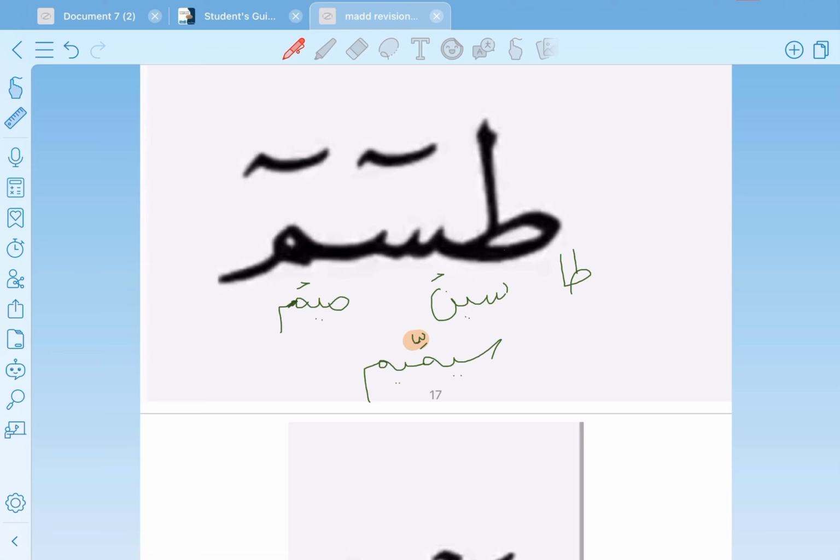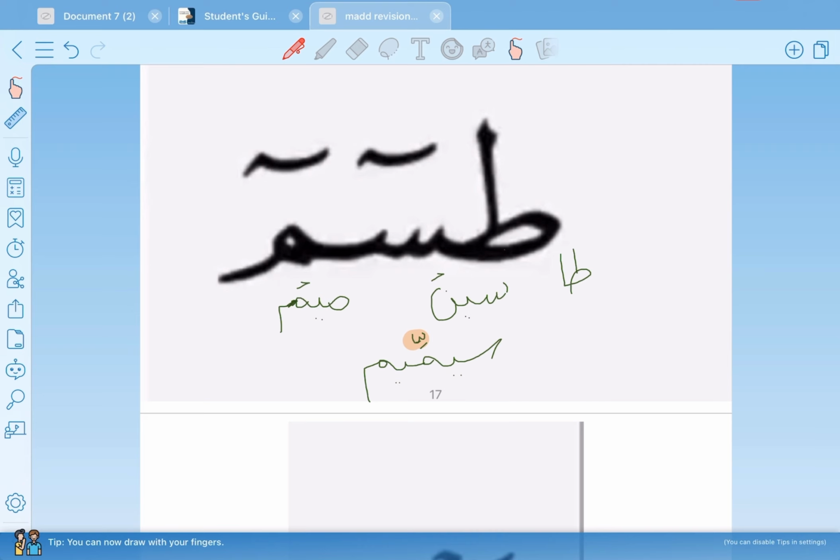Sin mim. Sin. You can see there is noon sakina, and this noon sakina is followed by what? It's followed by a meme. So there is idgham بغنة from أحكام النون الساكنة والتنوين. So it becomes like this. Sim mim.